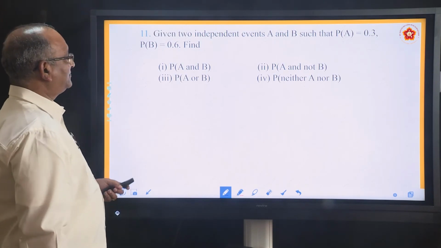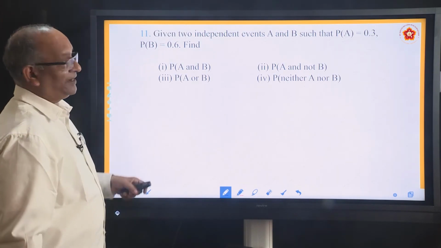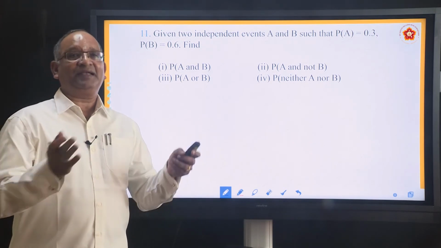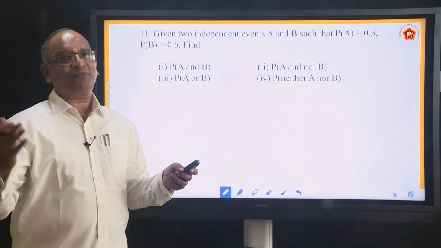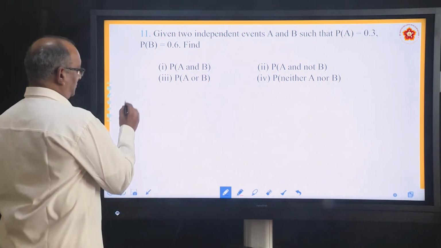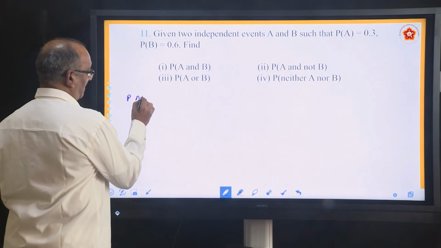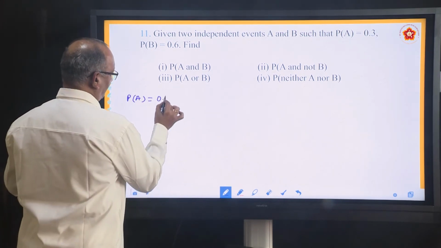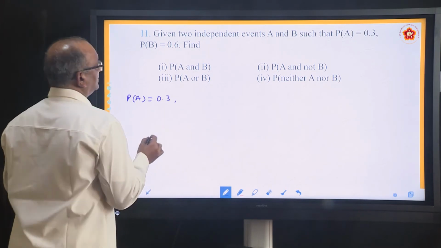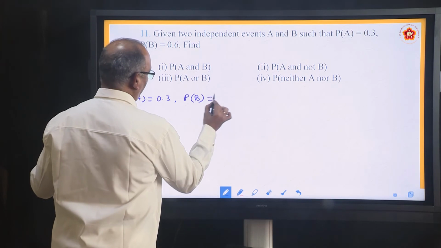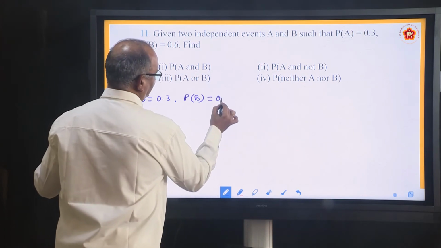Next question. Given two independent events, remember whenever he gives independent events, it means that their intersection is equal to the product of their probabilities. So he says P(A) equal to 0.3, P(B) equal to 0.6.